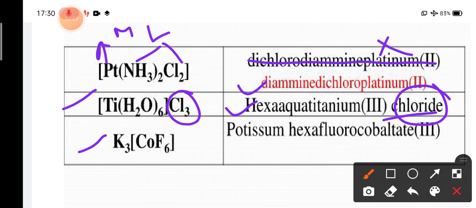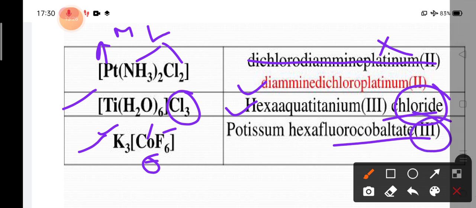But here the coordination sphere is negative, and as I have said, by the rules, if the coordination sphere is negative, then we have to change the name of the metal by adding a suffix, that is ate. Okay, so what will the name be? This cobalt will be changed to cobaltate. Okay, so the name of the compound will be potassium hexafluorocobaltate. Okay, and this is the oxidation state.